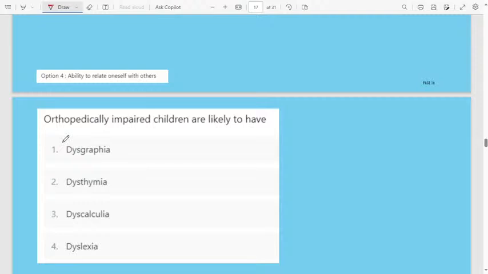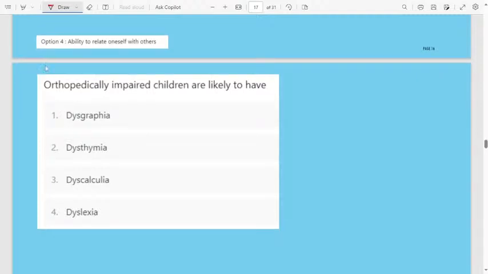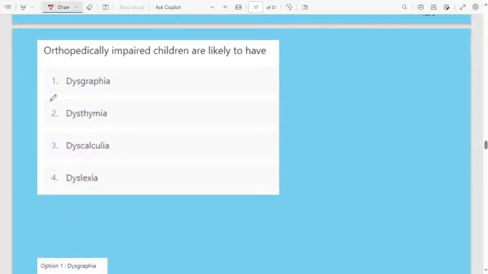Next one, orthopedically impaired children are likely to have. First option, dysgraphia. Second one, dysthymia. Third one, dyscalculia. Fourth, dyslexia. The correct answer for this question is option 1. Orthopedically impaired children are likely to have dysgraphia.